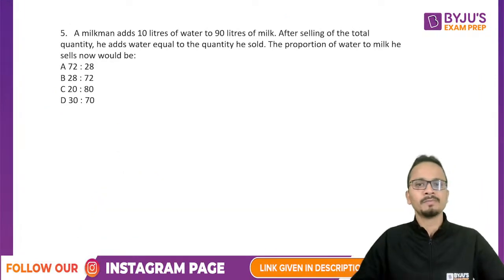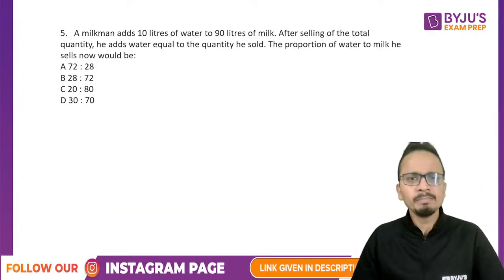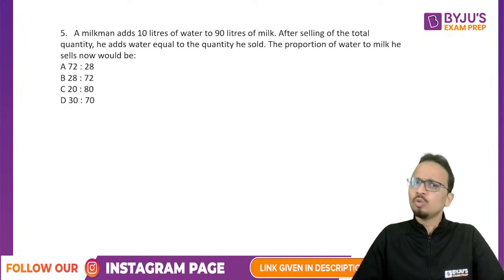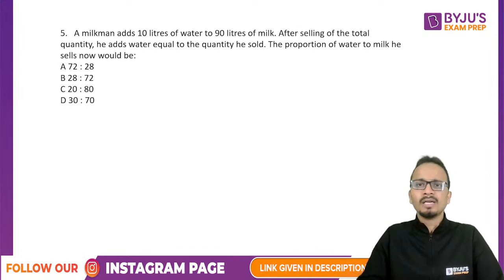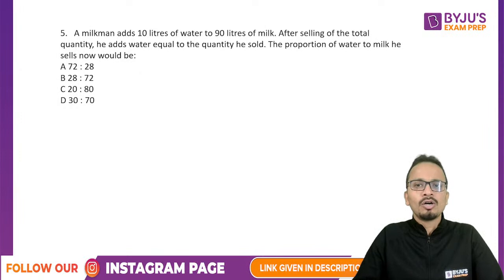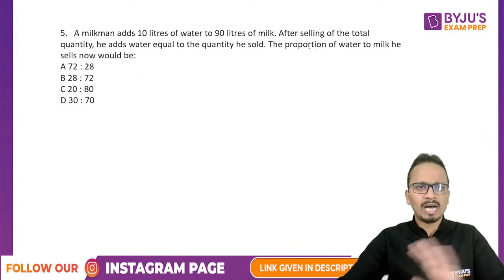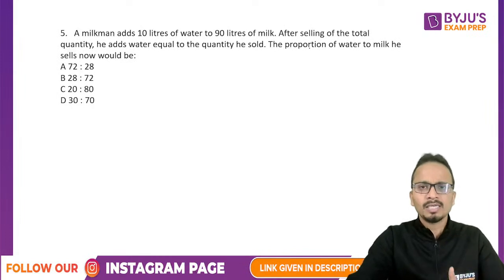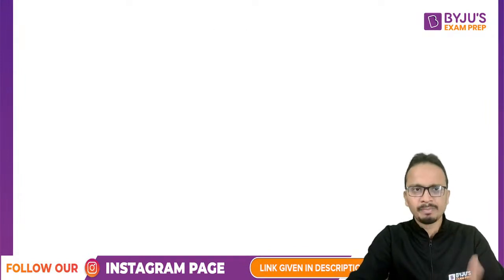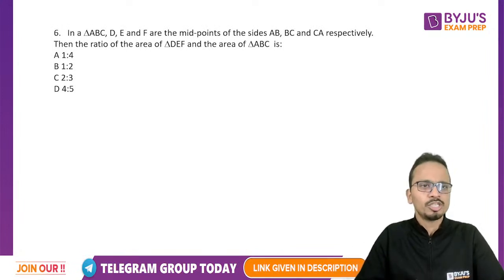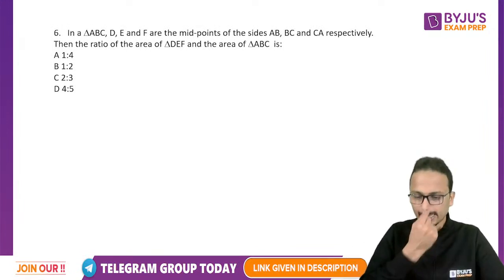Now let's continue to the next question. Question number 5, a very simple question of mixtures. A milkman adds 10 liters of water to 90 liters of milk. After selling, okay, wait, there is some problem. So I'm skipping this question. There was something missing in this question. So let's jump to question number 6.